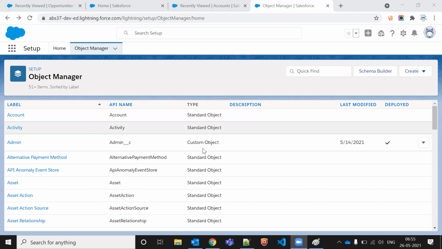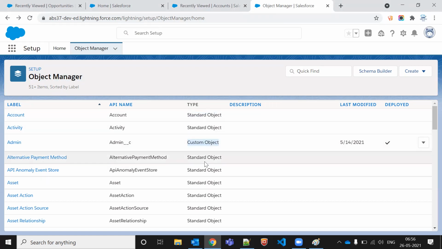Yeah, sorry. So we are able to see we have multiple objects here in the object manager. There are a total of 51 plus items. All these items, like account, activity, are my standard objects. If I have any custom object, which is created by us, it will say custom, and standard means it's given by Salesforce only. We cannot even delete these things.